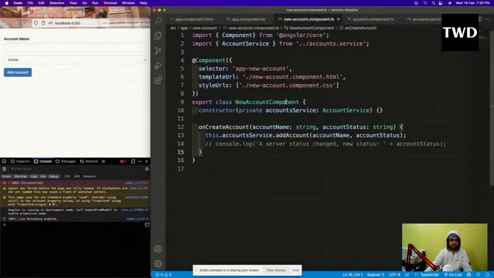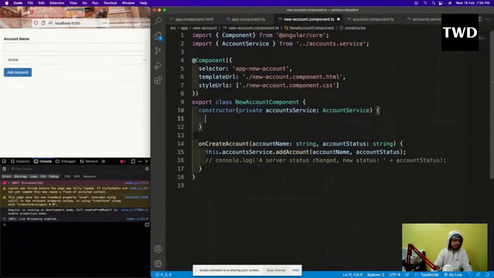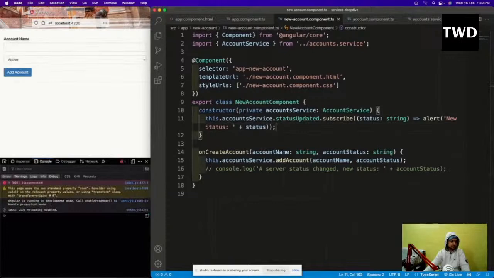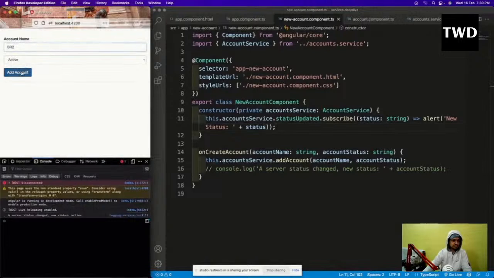Now in the new account component I'll go, and in the constructor we are going to get that emitted event. So this.accountService.statusUpdated.subscribe, we have to subscribe to it, and status string, alert new status I'm giving. So this is how we subscribe to it. Okay, so this is done. Now something is wrong here.